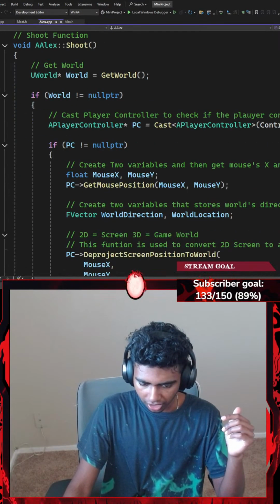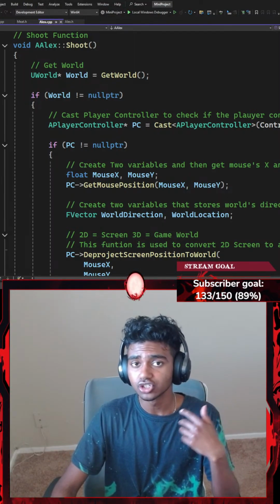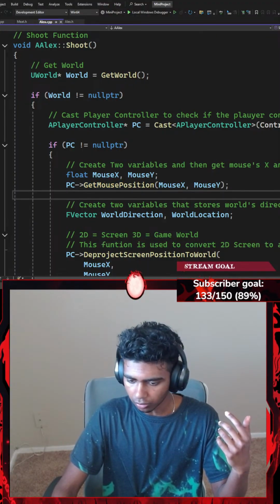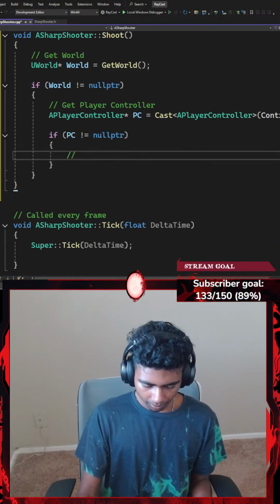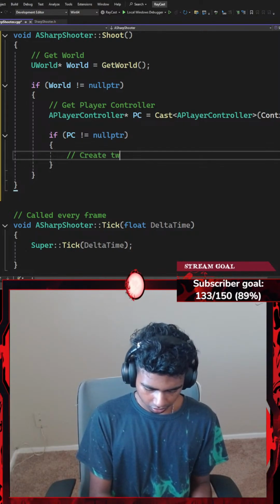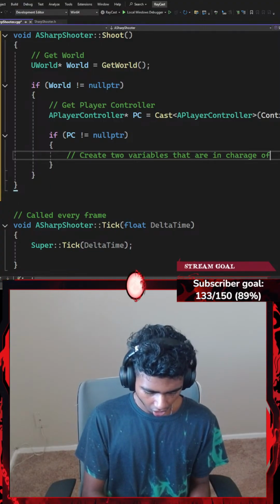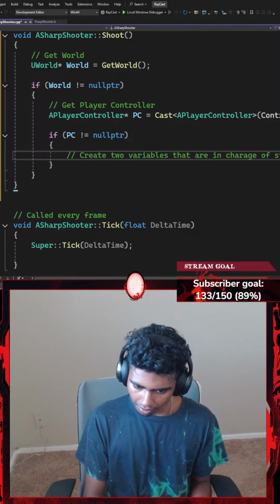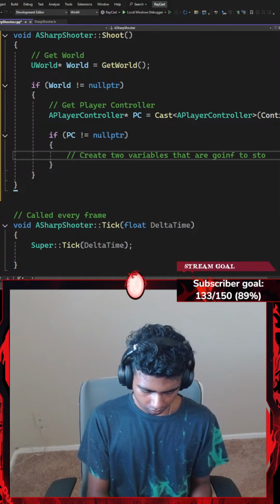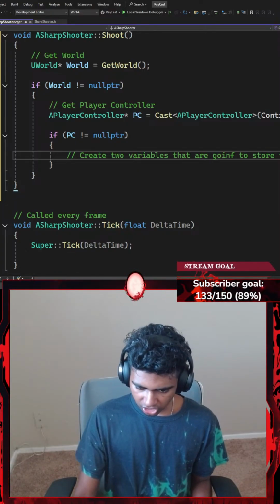Let's just grab my reference project here. Okay, I'm gonna go ahead and create two variables to store my mouse's position, right? Is it position? There we go. Okay, so I'm gonna go ahead and add a comment that says something like create two variables that are going to store the mouse's position.